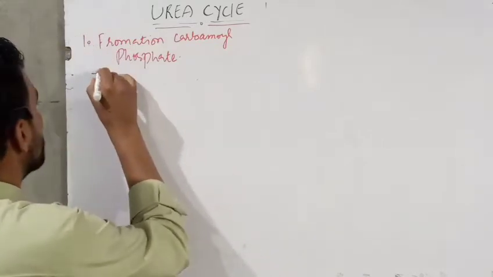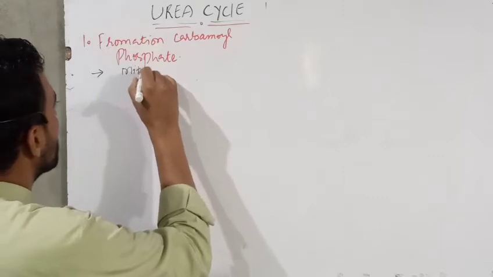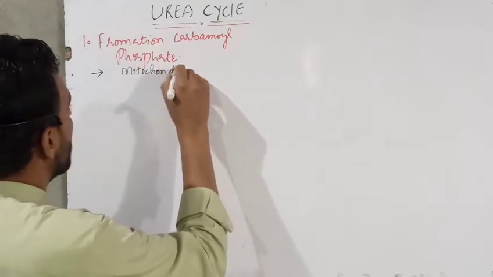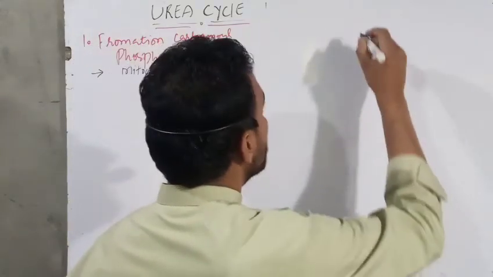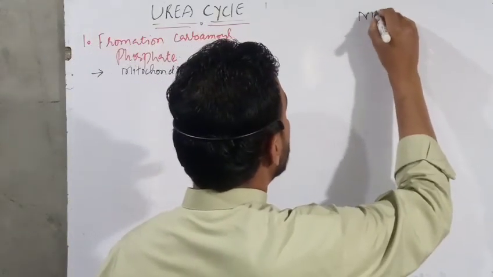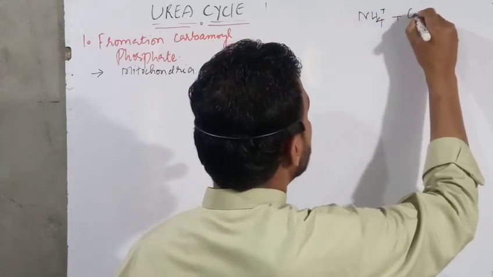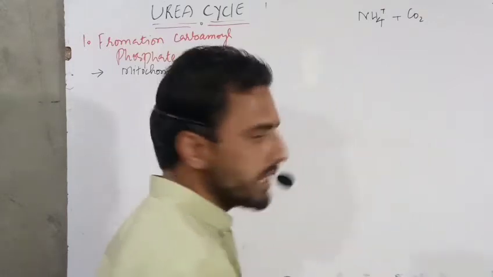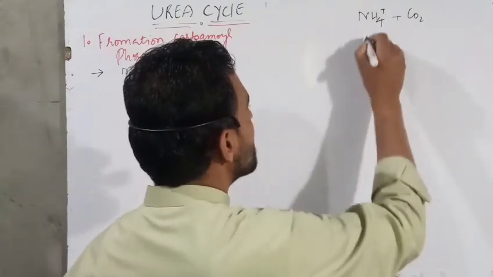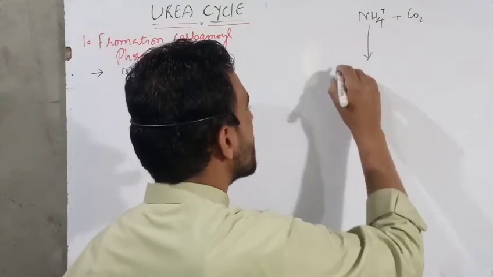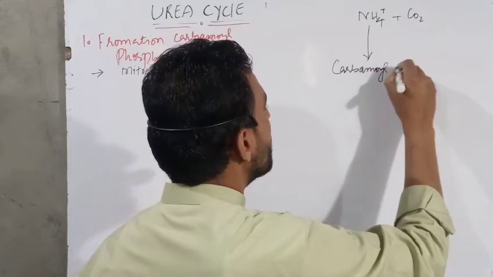This is the first reaction of the urea cycle, and it takes place inside the mitochondria, as I have already told you. Now I will show the reaction here. The ammonium ion, NH4 positive, combines with carbon dioxide and forms carbamoyl phosphate.